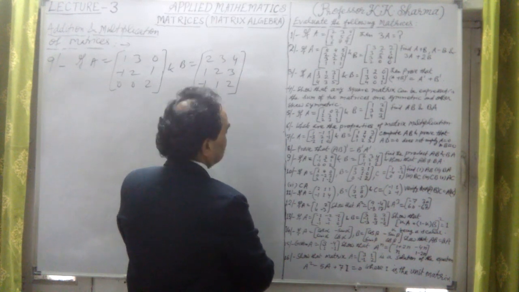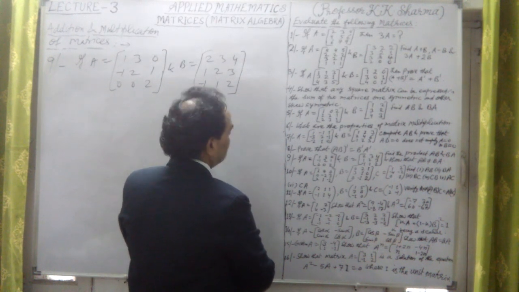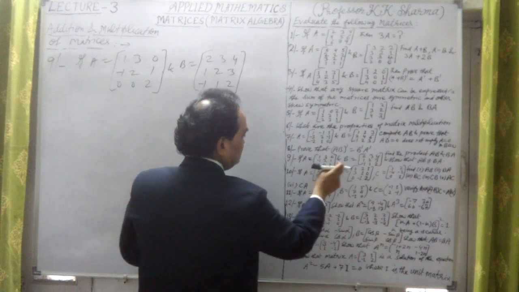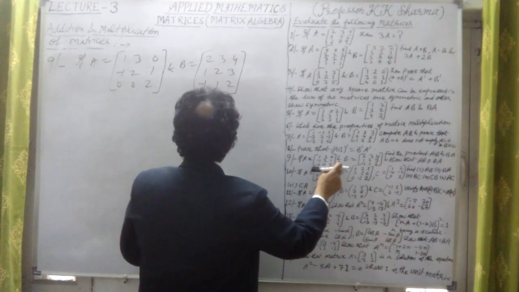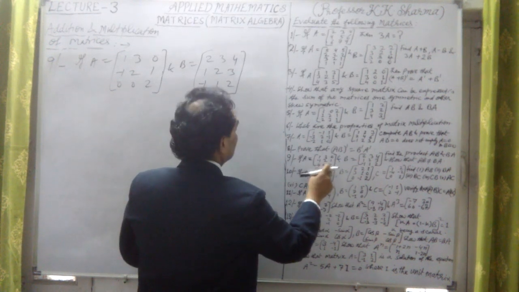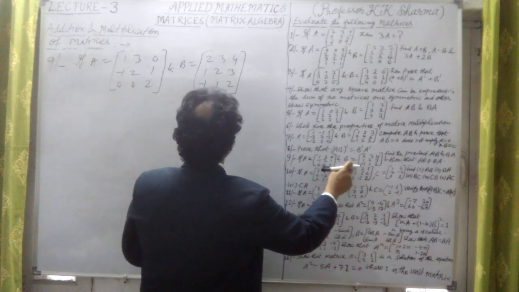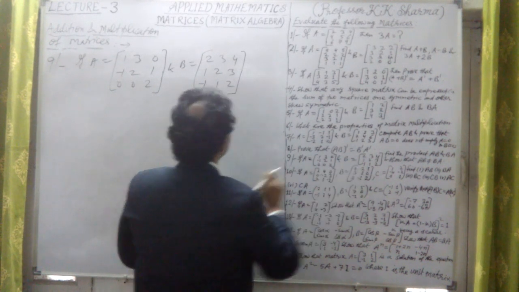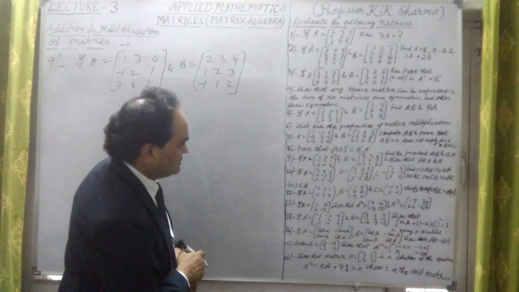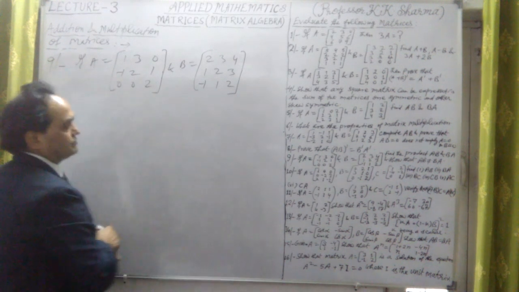A matrix is 1, 3, 0; minus 1, 2, 1; 0, 0, 2. B is 2, 3, 4; 1, 2, 3; minus 1, 1, 2. Now we have to find AB.